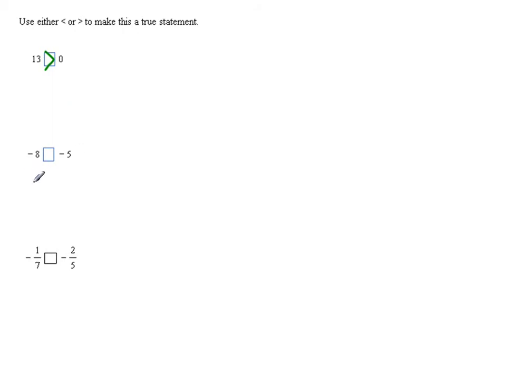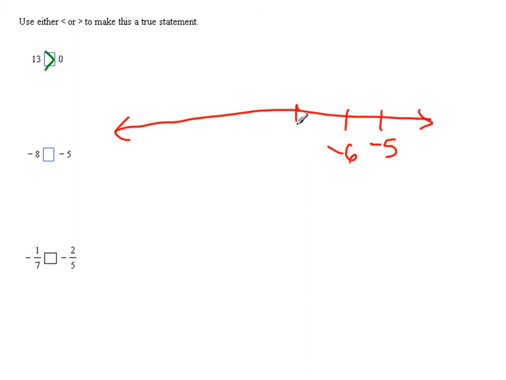The negatives are a little bit tougher. So what I'm going to do is draw that number line again. And let's say here's -5, -6, -7, -8. All right, so there's our visual representation, and we're comparing -8 to -5. I also like to think about it in the money sense. Negatives imply I owe somebody money. I either owe $8 or I owe $5. I'd rather owe $5. Unless you're crazy and you want to give out more money. That's up to you. But -5 is much larger than -8.